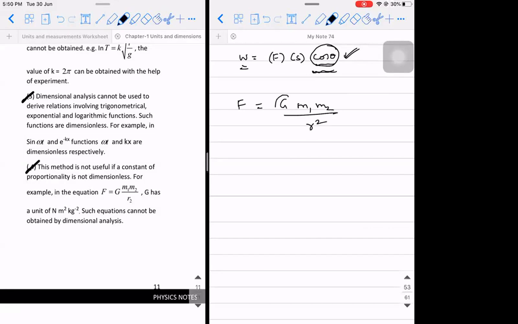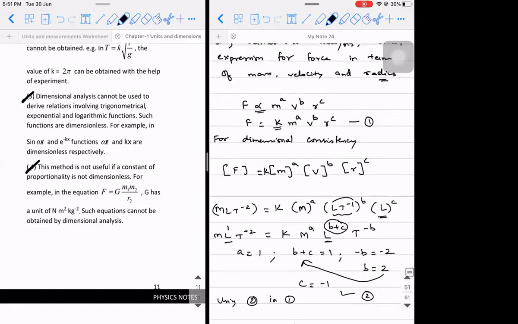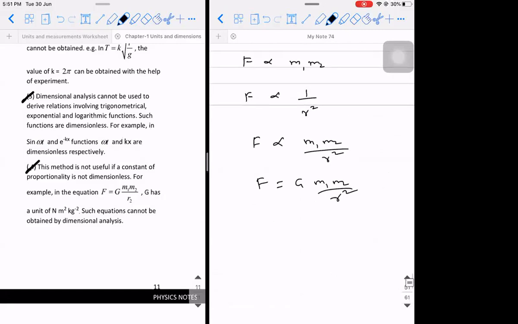In this, G is also a constant of proportionality only. Actually, you would have learned it like this. Force is directly proportional to the product of their masses. Force is inversely proportional to the square of the distance of separation between them. So F is directly proportional to M1 into M2 divided by R square, and F will be equal to G M1 M2 divided by R square. Here, when I removed the proportionality symbol, I introduced a constant which does not have any unit. Whereas here, when you remove the proportionality symbol, you are introducing a constant which already has dimensions. So if I ask you to derive this particular expression using dimensional analysis, you can never do it.